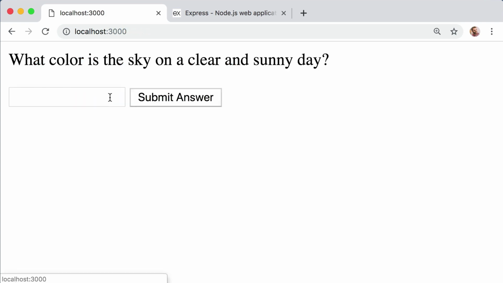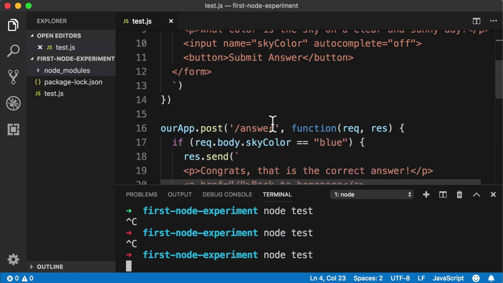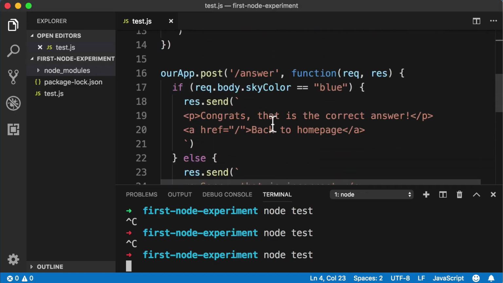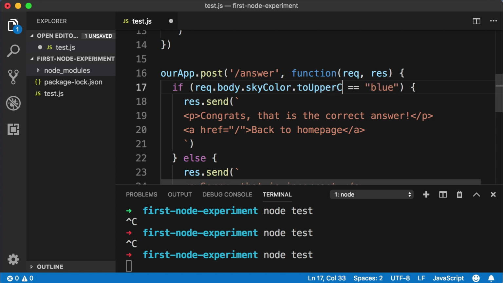Now you might be thinking to yourself, what if someone types in all capitals blue or just the first letter capitalized? We see sorry, that is incorrect, even though that is the correct answer. So really quick, to make our code case insensitive instead of case sensitive, all we need to do is come into our if statement, and right after the request.body.skyColor, just say .toUpperCase, parentheses to call that method.